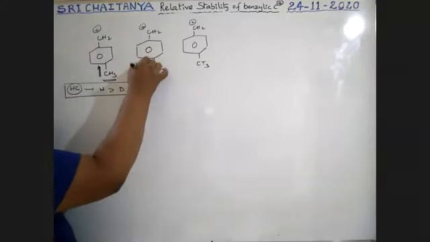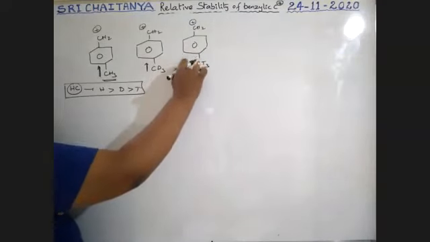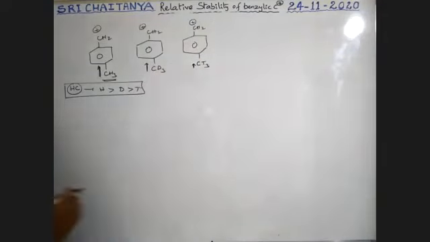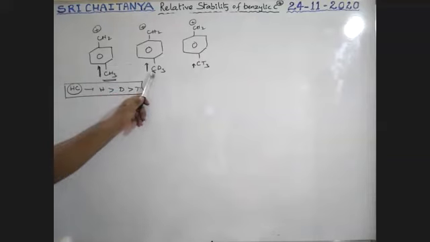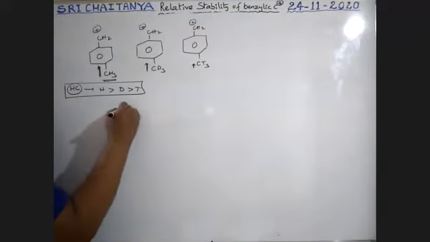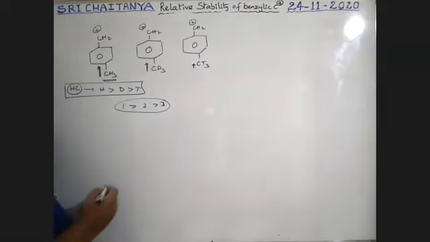This one has something less electron donating tendency. Therefore, the methyl group has more electron donating tendency. Therefore, tell me which is the order. Therefore, 1 greater than 2 greater than 3. Okay, 1 greater than 2 greater than 3.